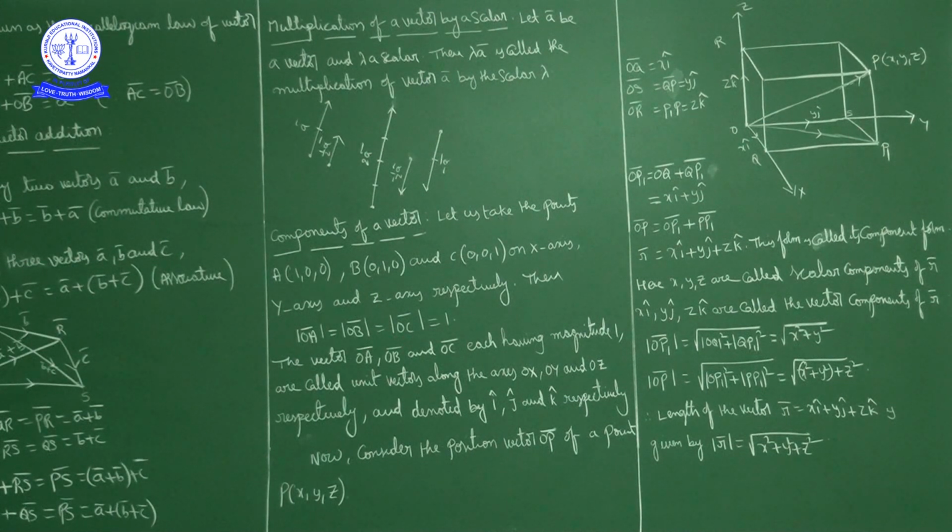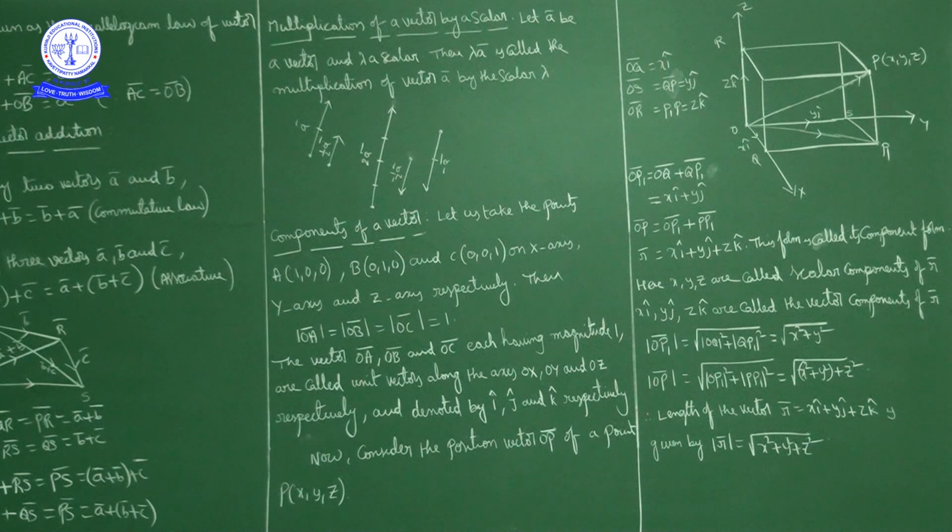So mod OA bar equals mod OB bar equals mod OC bar equals 1. Now A (1 0 0) is a point, and OA bar is a position vector. OB bar is a position vector and OC bar is a position vector.